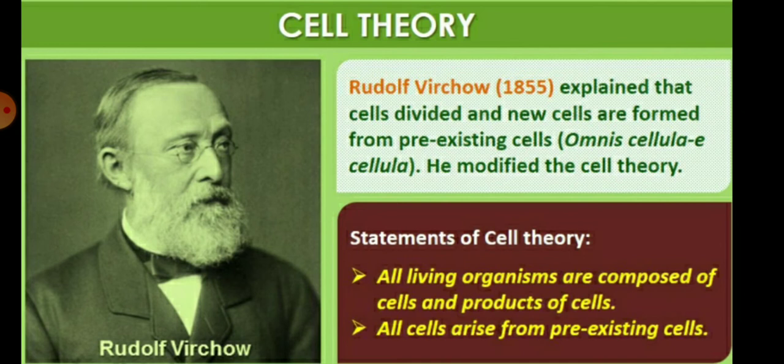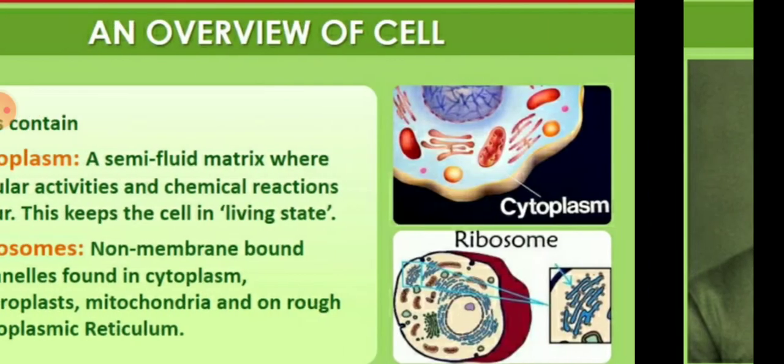Rudolf Virchow explained that cells divide and new cells are formed from pre-existing cells. Omnis cellula e cellula means he modified the cell theory. The statements of the cell theory are: all living organisms are composed of cells and are products of cells, and all cells arise from pre-existing cells.